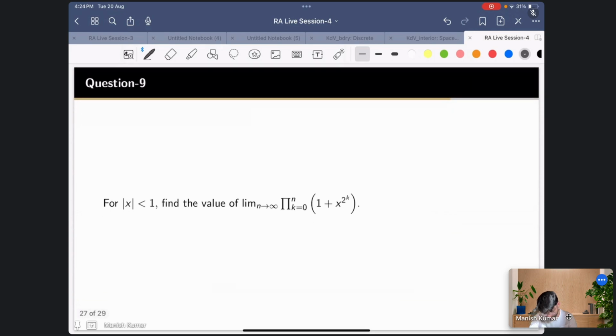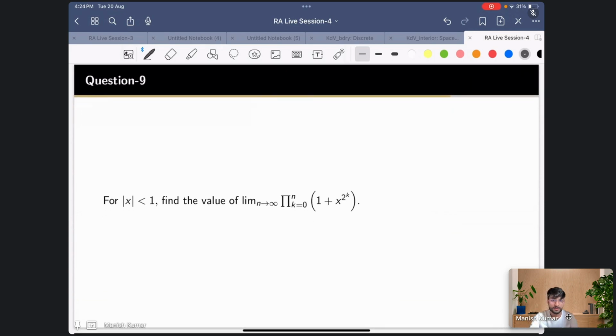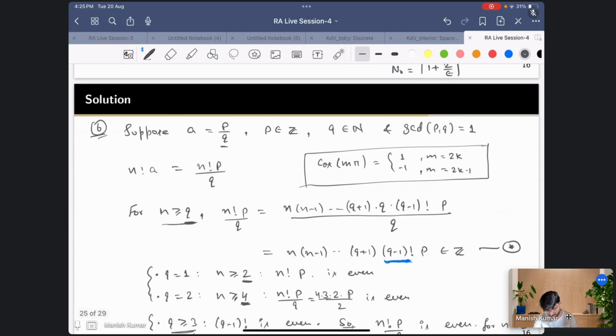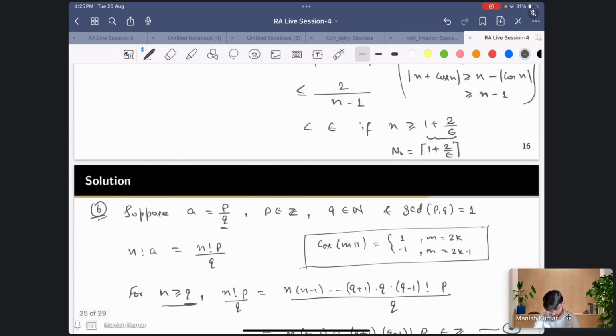Sir, if q is negative, then what happens? No, that's why I chose q to be a natural number. Suppose q is negative. Then I can write p by q as p upon minus q tilde, where q tilde is minus q.